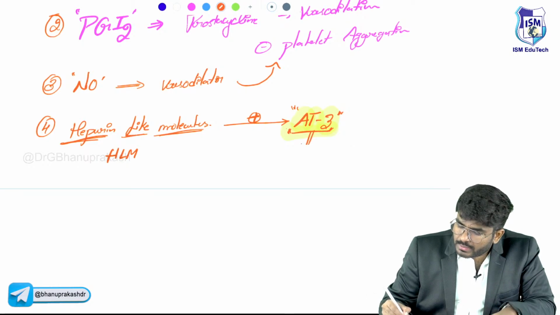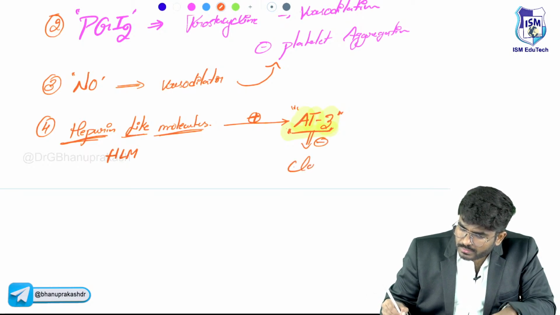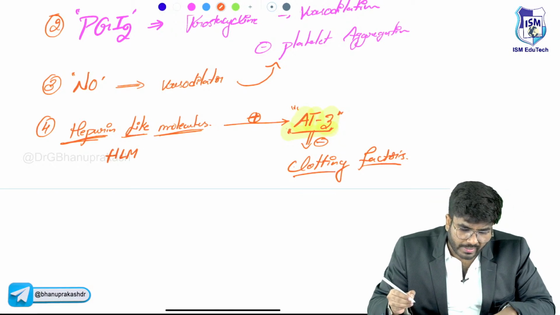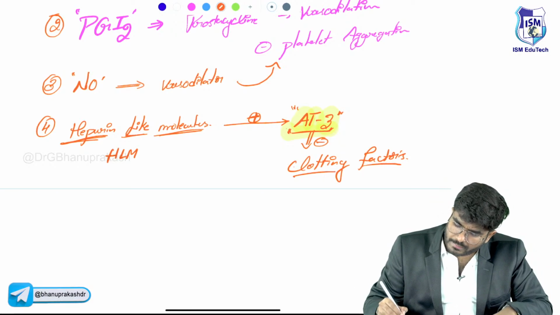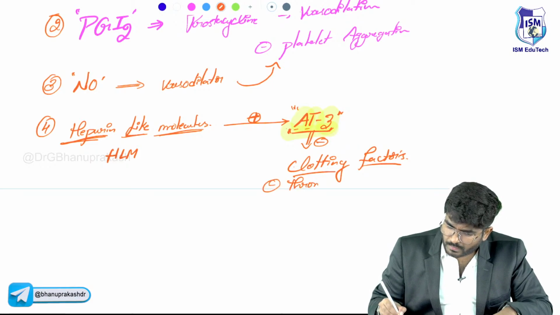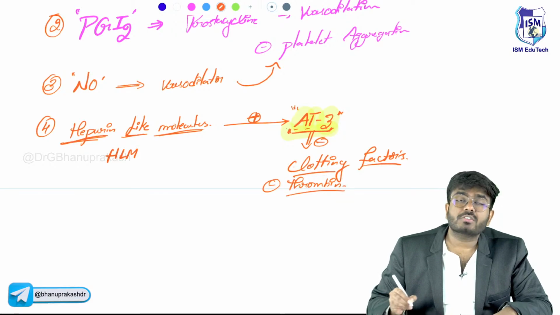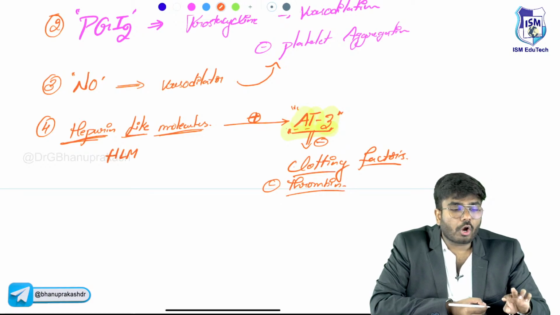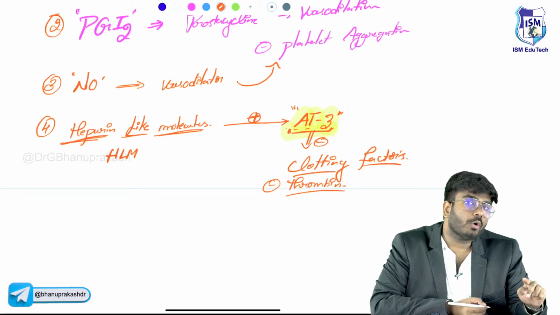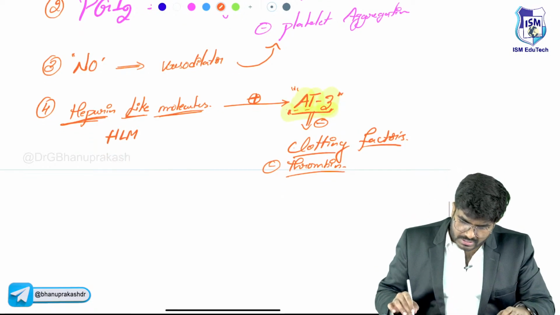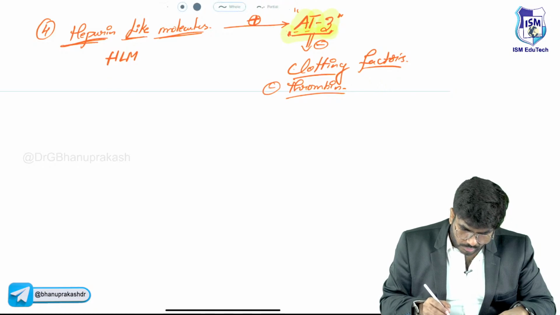The antithrombin 3 is going to destroy the clotting factors and also destroy thrombin. In the name itself, it's an anti-thrombin. It inhibits thrombin. So what is thrombin? Thrombin is clotting factor number 2. Prothrombin needs to be converted into thrombin. Thrombin converts soluble fibrinogen into insoluble fibrin, the last step. So done. Next, the fifth one, the last thing which I want you to know is